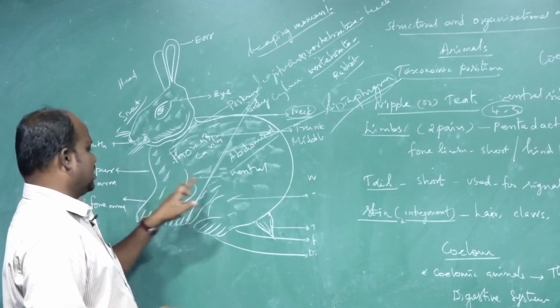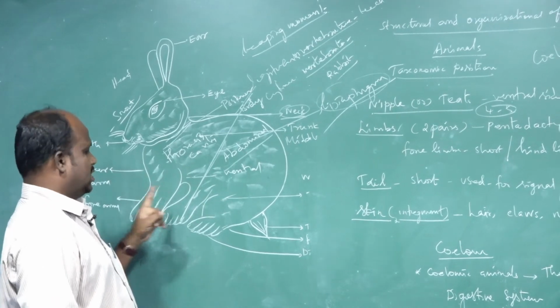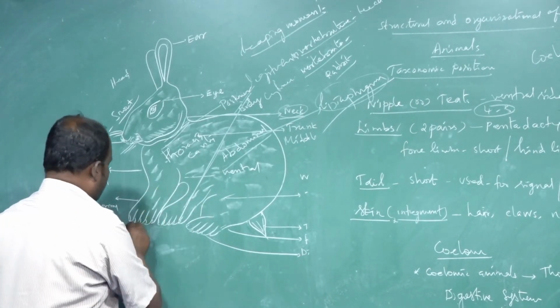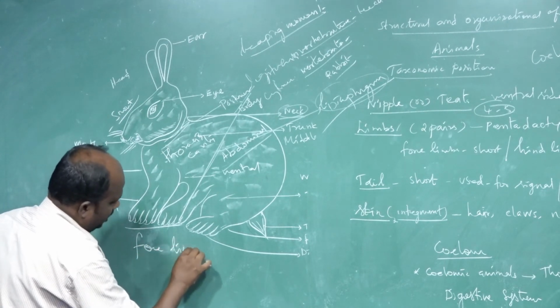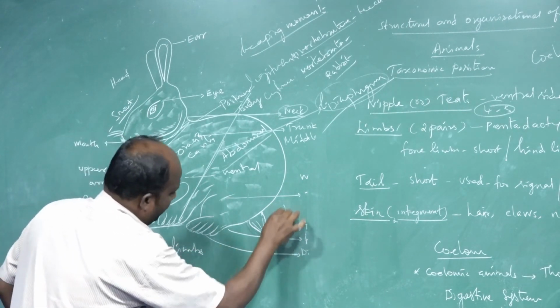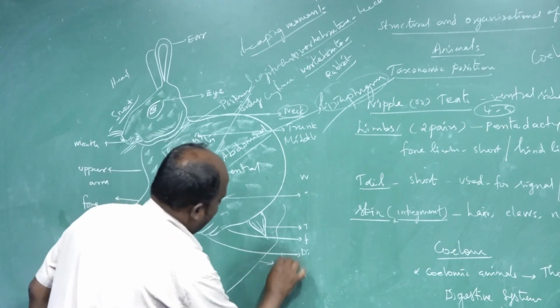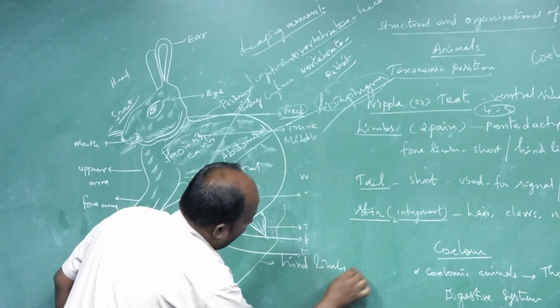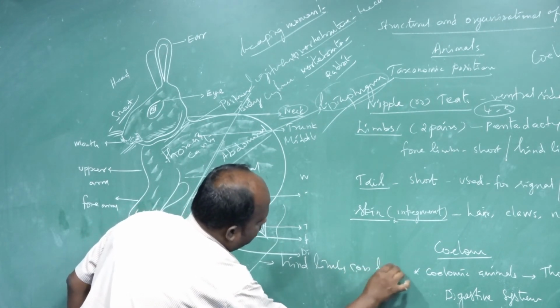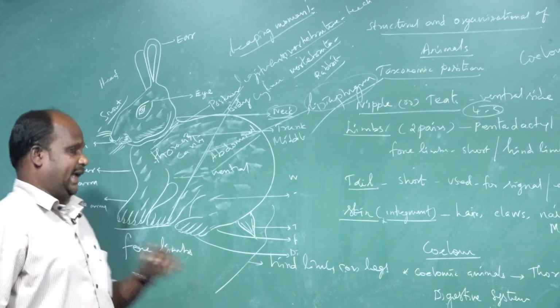The anterior two legs are called forelimbs, and the backside ones are called hind limbs or hind legs.